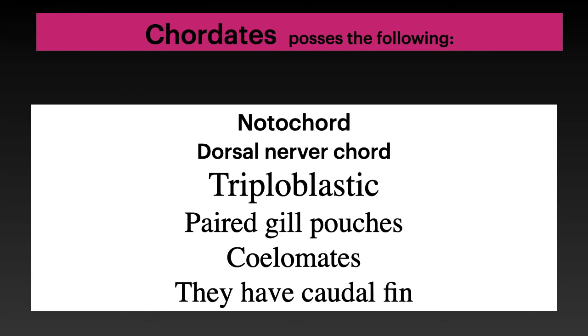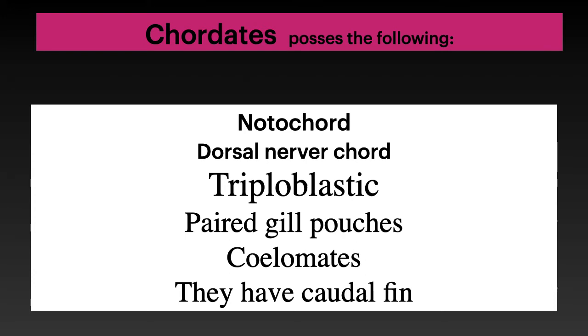Notochord is present, dorsal nerve cord is present, and these are triploblastic organisms. We are going to see paired gill pouches and coelomates, and they also have a caudal fin. These are some of the prominent characteristics we see in various vertebrates.